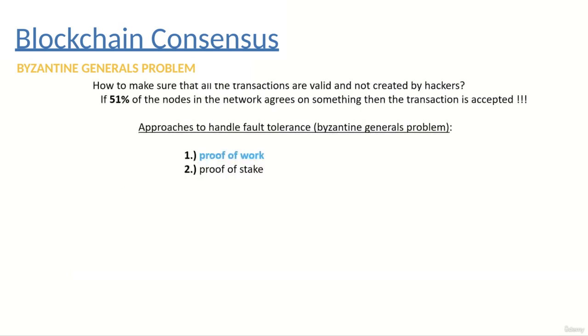Okay, so as far as blockchain consensus is concerned, how to make sure that all the transactions are valid and not created by hackers? There are several approaches to handle this problem. The two most important ones are proof of work and proof of stake. Because Bitcoin uses proof of work at the moment, we are going to talk about this approach in the next lecture. Thanks for watching.